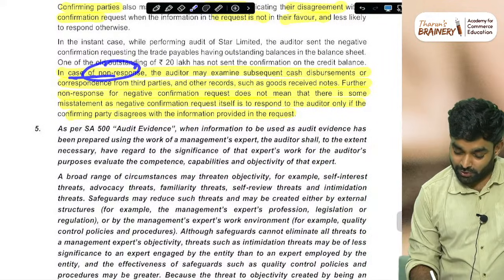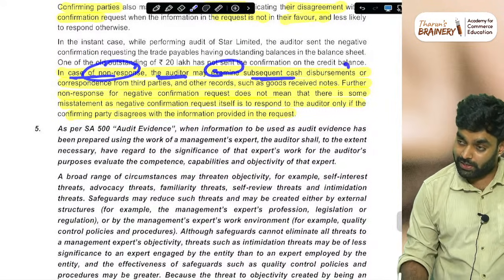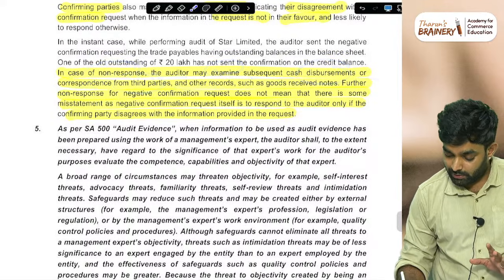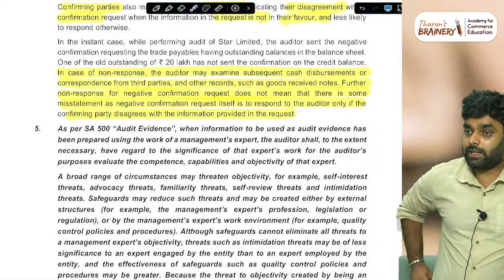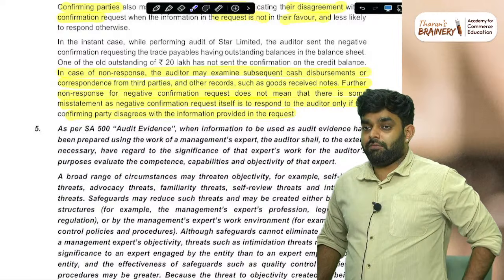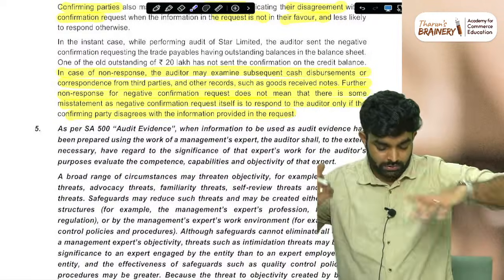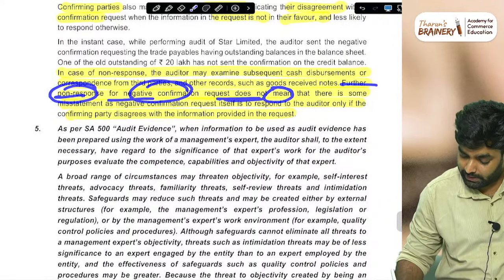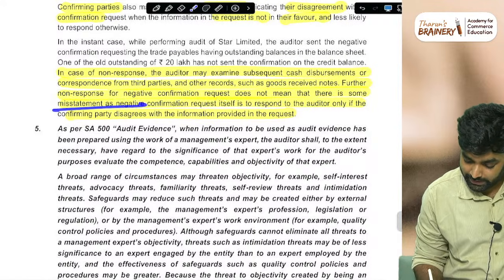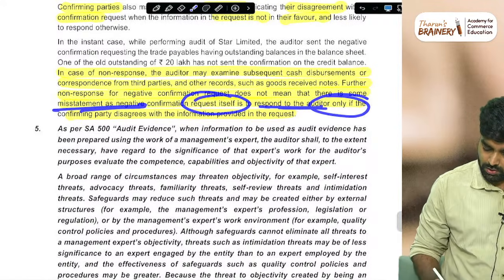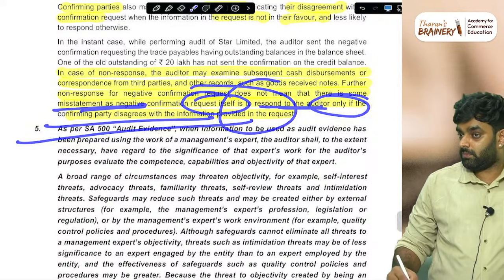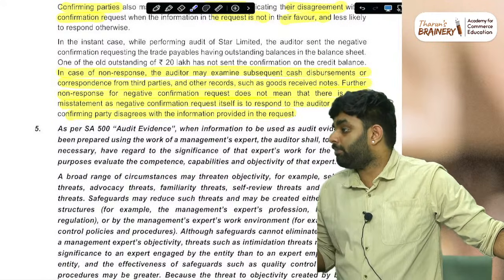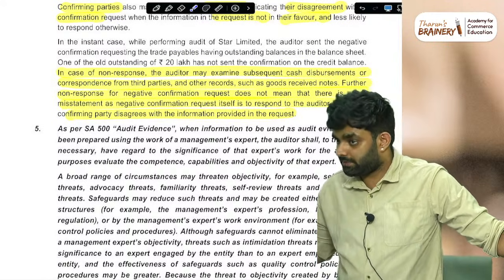In the case of non-response, the auditor may examine the subsequent cash disbursements or correspondence from third parties and other records such as goods received notes. Debtor checking, a lot of things; subsequent sale, you can check whether goods have been sent. Further, non-response to a negative confirmation request does not mean there is some misstatement, as a negative confirmation request is to be responded to only if the confirming party disagrees. If I was writing the answer, I would also have written that in this situation a positive confirmation request would have been better, but they have not written it anyway.